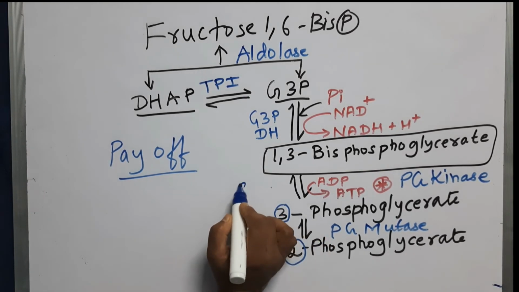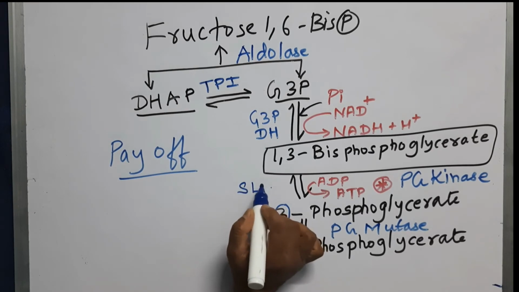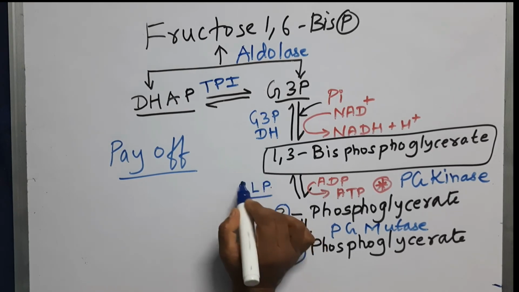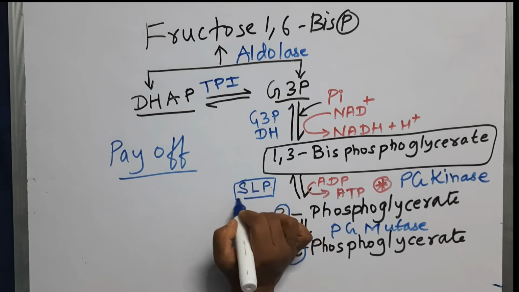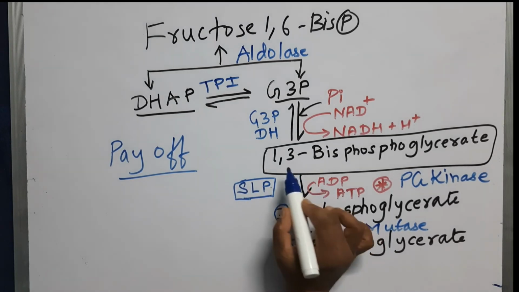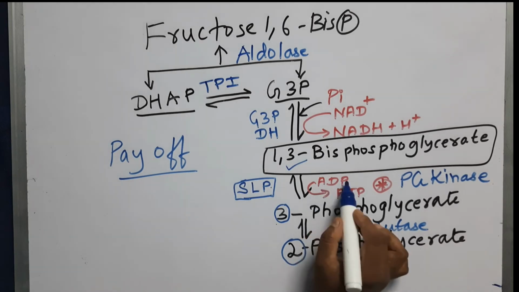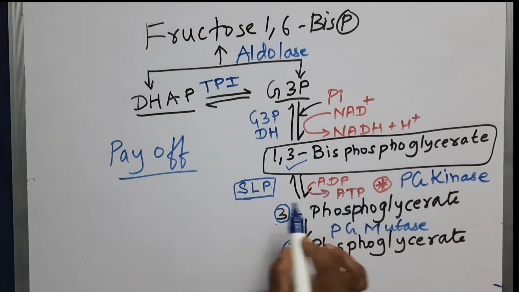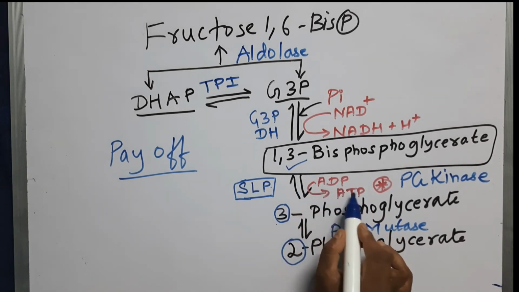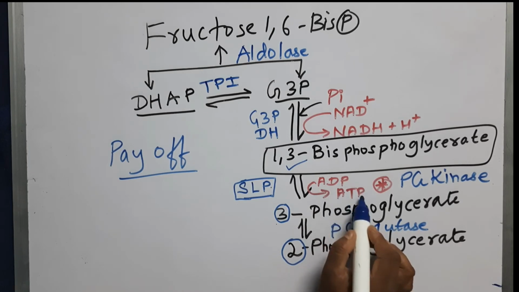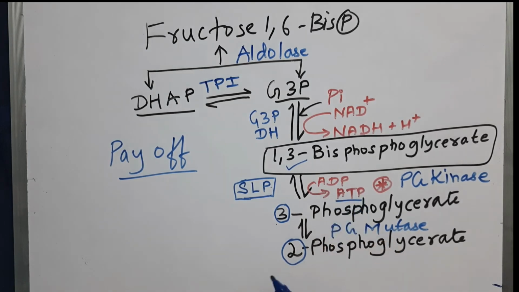This step number 8 is also called substrate level phosphorylation, because here this is a high energy molecule, 1,3-bisphosphoglycerate. It is hydrolyzed and the high energy phosphate group is donated to ADP to form ATP. So from the substrate we are getting the ATP molecule. The energy from the substrate is used for formation of the ATP molecule.